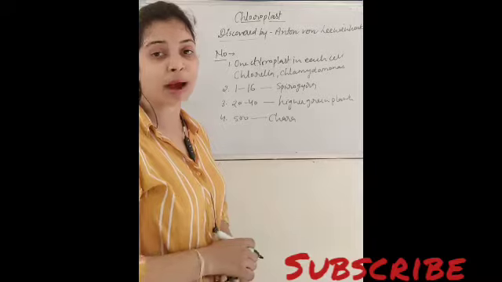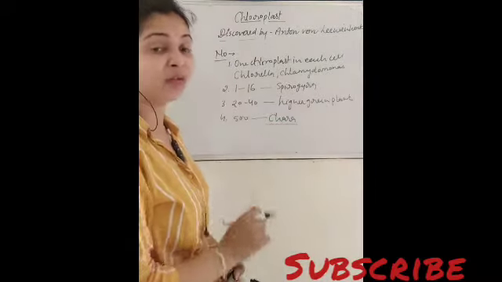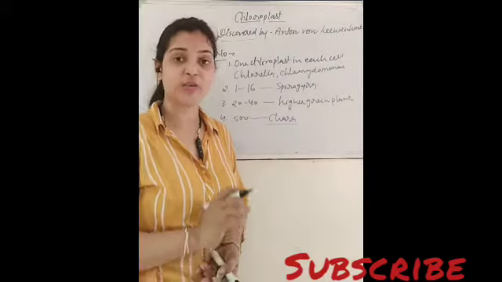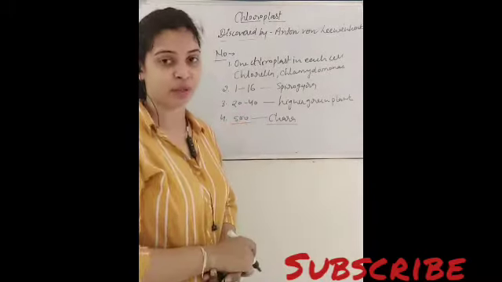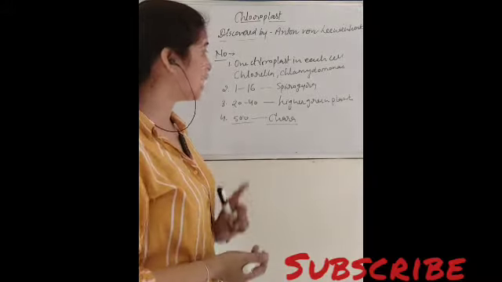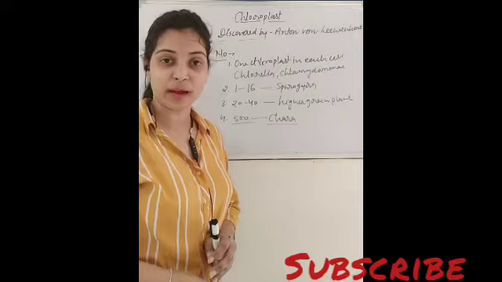Chara is also a type of algae in which the number of chloroplast can be more than 500. So this is how we have seen that the number of chloroplast varies from plant to plant, right?